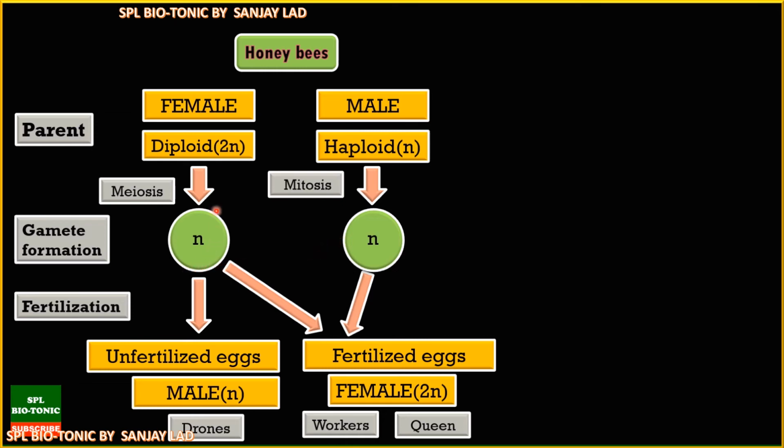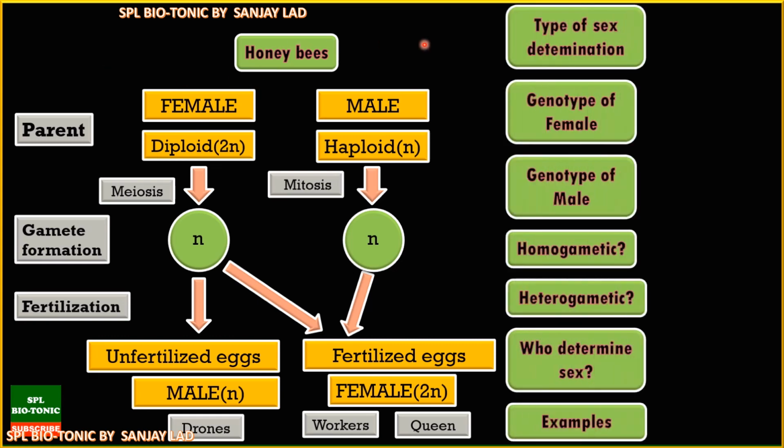Now the female decides what type of eggs she is going to lay. Now she lays two types of eggs here. One is unfertilized eggs. Now unfertilized eggs are haploid only, that results into males, that is drones, whereas when these eggs are fertilized by the sperms, these fertilized eggs will result into females. Now this female later on develops into workers or queens. So in honeybees, mainly the female decides the sex of the individual by laying two types of eggs, unfertilized eggs and fertilized eggs. So this type of sex determination is commonly found in honeybees.